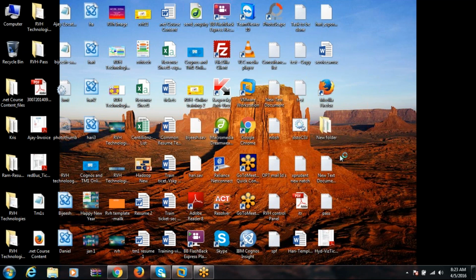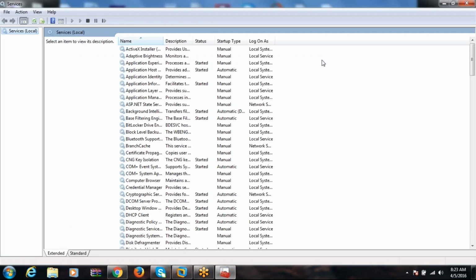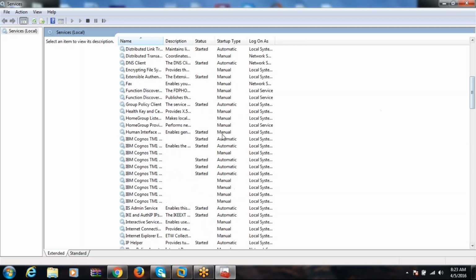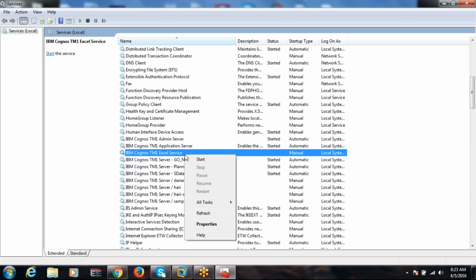So like this, you can create the users, groups, and roles. Read permission, write permissions, you can give like that. This also started.